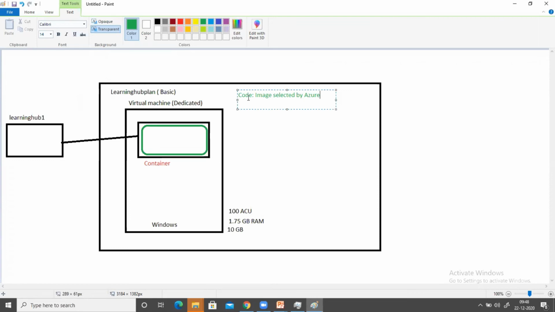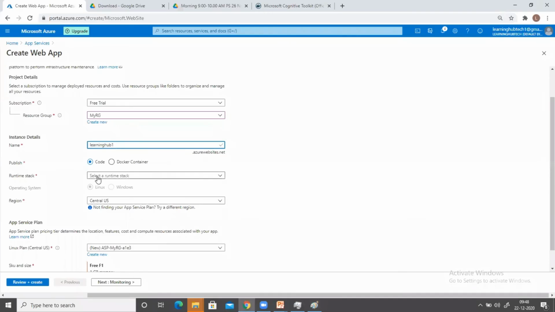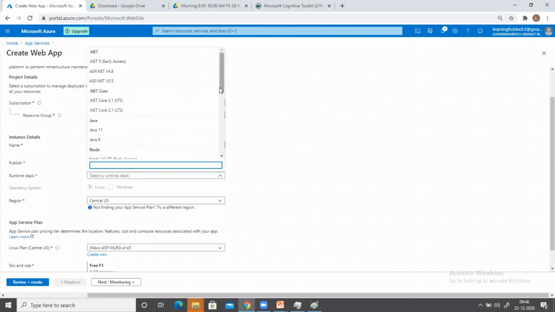I will take care of that. So when you select a code, one image is going to be deployed inside this container, correct? Then finally, there is an option called a runtime stack. So what is runtime stack? Now it is asking in which language your application is developed.